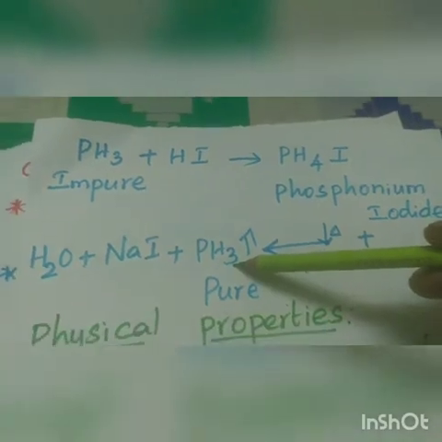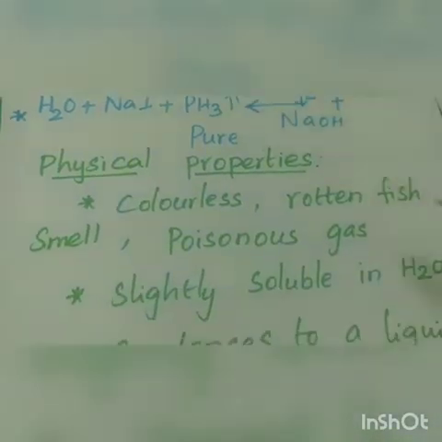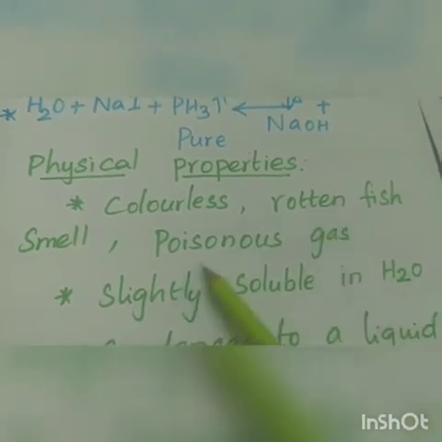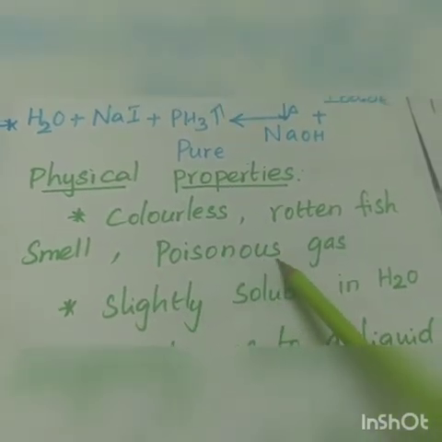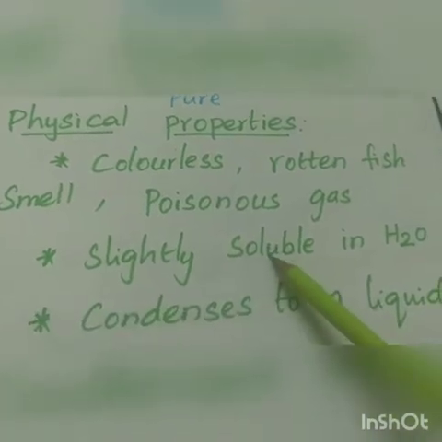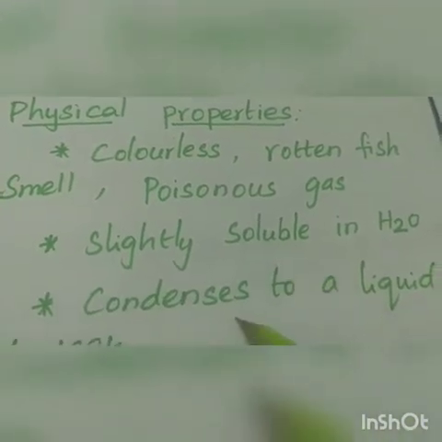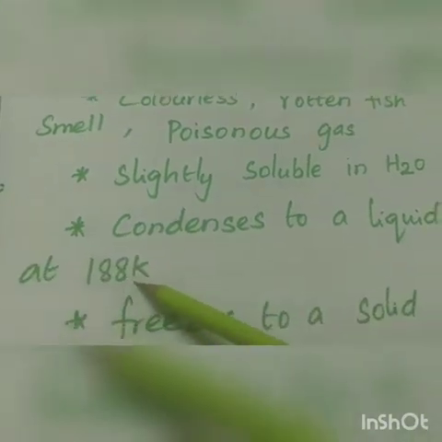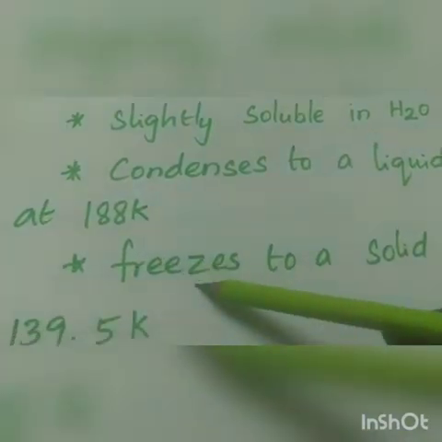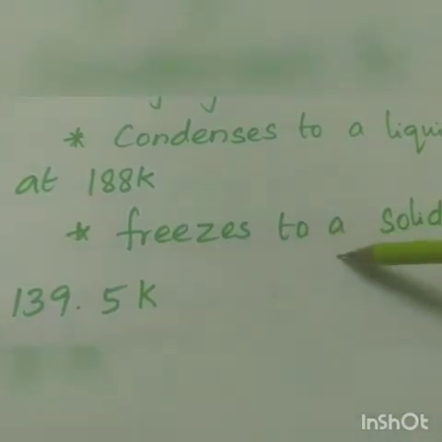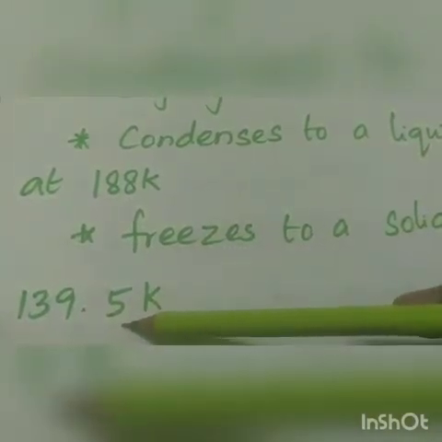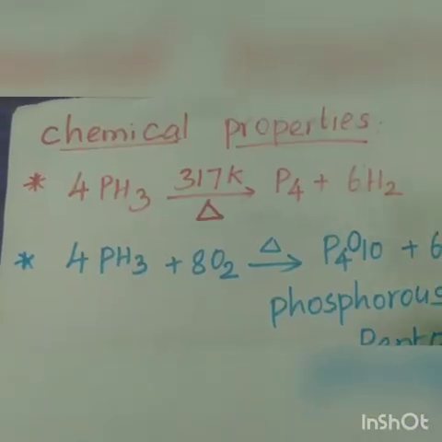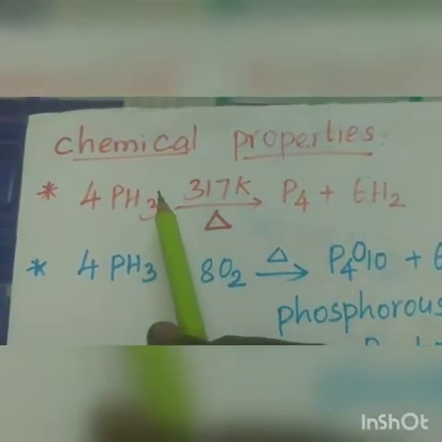Next, we see the properties of phosphine. Phosphine gas is a colorless, poisonous gas with a rotten fish smell. It is slightly soluble in water, and it condenses to a liquid at 188 Kelvin and freezes at 139.5 Kelvin.